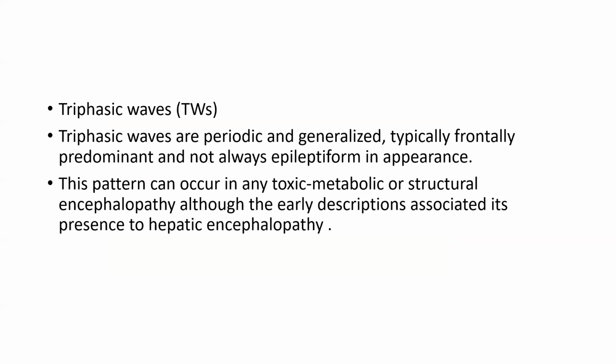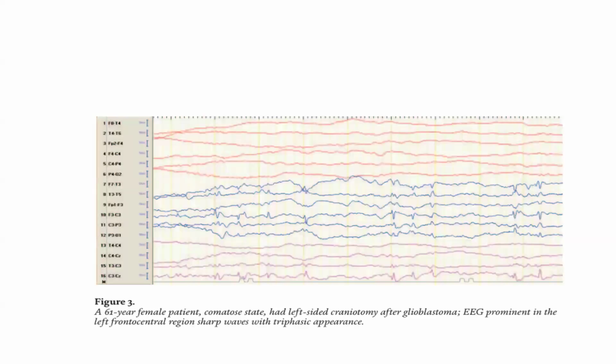Then the next one is triphasic waves. They are periodic and generalized, typically frontal predominant, and not always epileptiform in appearance. This pattern can appear in any toxic, metabolic, and structural encephalopathy, although the early descriptions associated it with hepatic encephalopathy. So, this is the EEG pattern showing triphasic appearance.